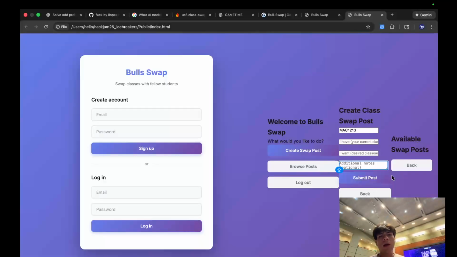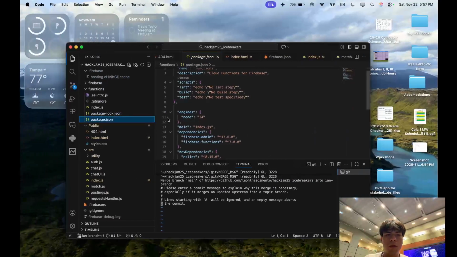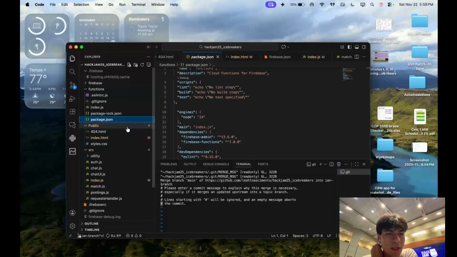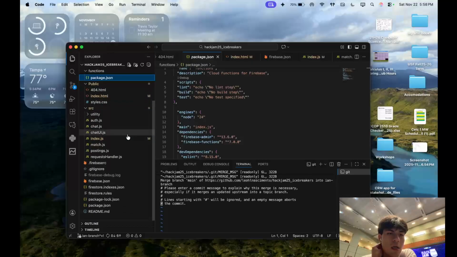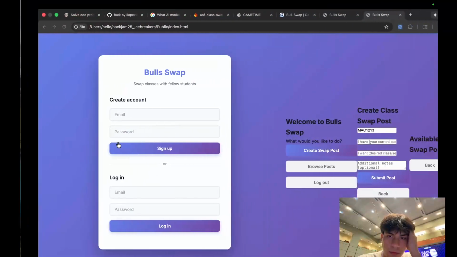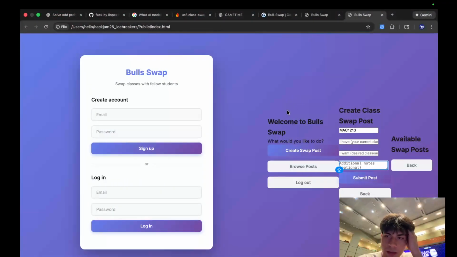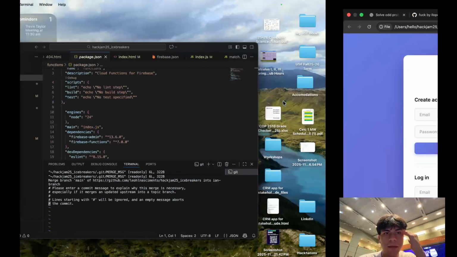So this is pretty much what our app intended to do. However, we did run through a lot of roadblocks during the application of this process and the implementation of a lot of features. So I mean, it's really unfortunate that we weren't able to do everything that we wanted to do, but in the end, I think the idea was really good, and I feel like it's really applicable to keep working on this project without actually doing the hackathon. But yeah, that was our main idea.